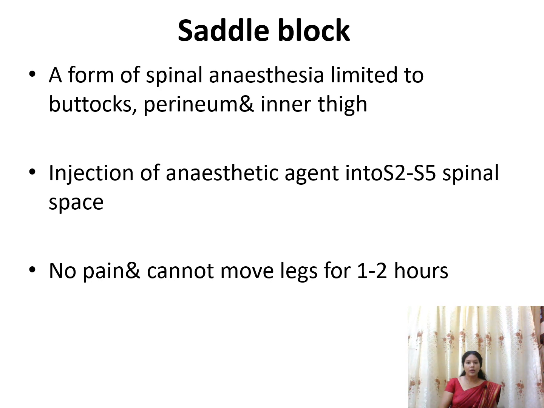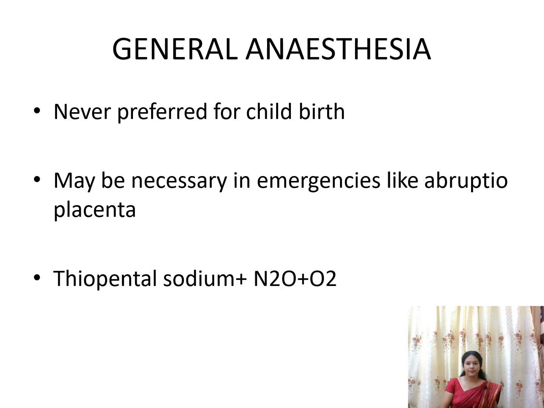Next is saddle block. It's a form of spinal anesthesia limited to the buttocks, perineum and the inner thigh. The anesthetic drug is injected into the S2 to S5 space, and this will reduce the pain, and the person may not be able to move the legs for 1 to 2 hours.